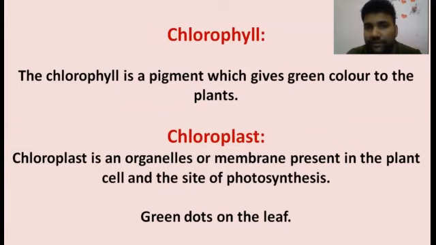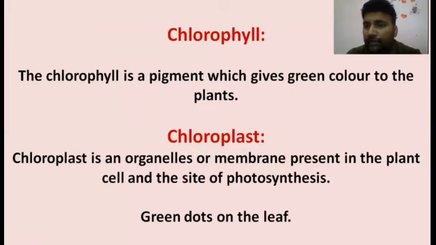Now let's understand chlorophyll. Suppose I ask a question: why are plant leaves green? Your answer will be that the plant's leaves are green because of the presence of chlorophyll. Chlorophyll alone is responsible for making the plants or leaves green. Chlorophyll is present in the chloroplast. Now you will say, what is chloroplast? The chloroplast is a membrane-bound structure found in the plant cell, and this is where the food is synthesized.